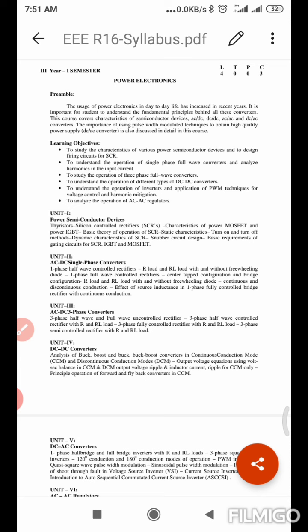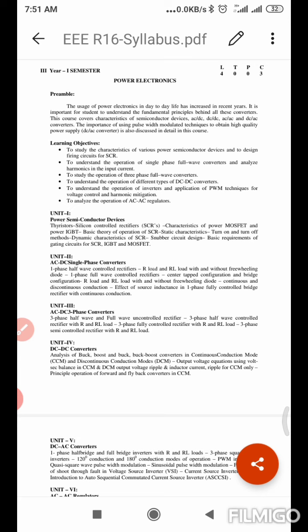By using inverters, by using the inversion process. There are many types of inverters, that is voltage source inverter and current source inverter. We will see them in detail in upcoming classes. These are the points in DC to AC converters, that means the study of inverters.